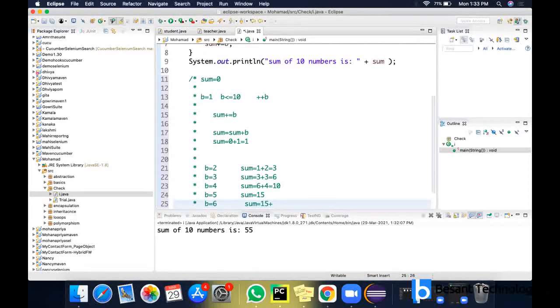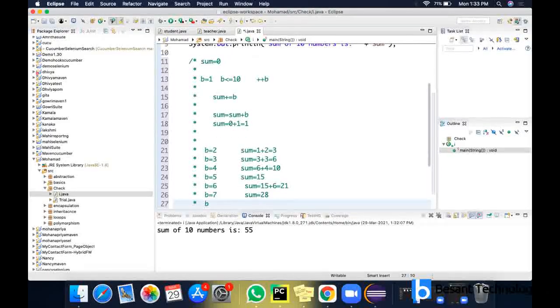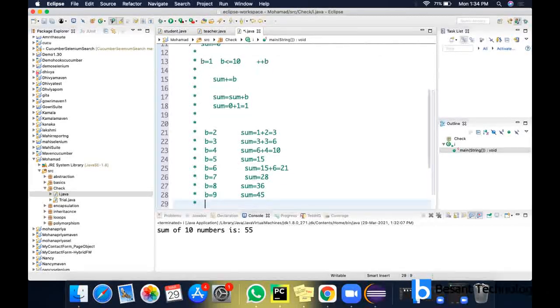And again B equal to 7 and sum is equal to 28. And B equal to 8, sum will be 36, right? And B equal to 9, sum will be 36 plus 9, 45. And B equal to 10, sum will be 55. So this is the logic.